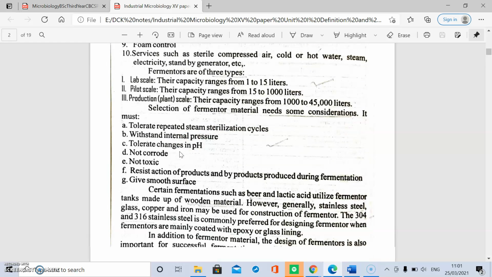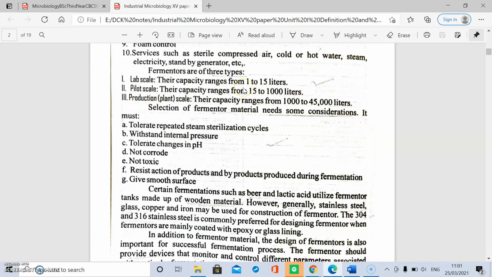First, the lab scale fermenter, with a capacity of 1 to 15 liters. Pilot scale, with a capacity of 15 to 1000 liters. Next, production scale, with a capacity of 1000 to 45,000 liters.